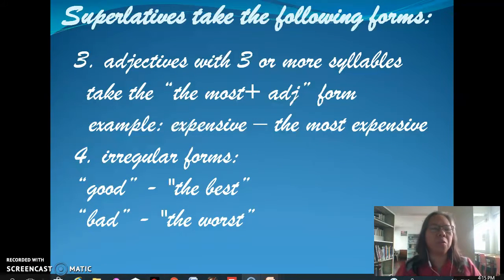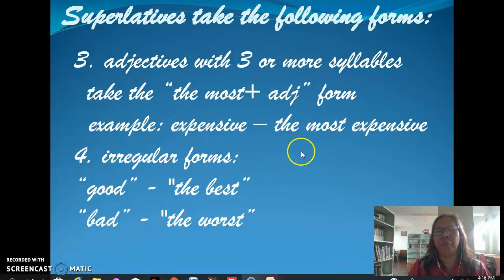Now, for the third rule, we have here, for adjectives with 3 or more syllables, we take the form the, most, and then the adjective. For example, for the adjective expensive, which has 3 syllables, we say the most expensive. Will you say that? The most expensive. Again, the most expensive. That is right.